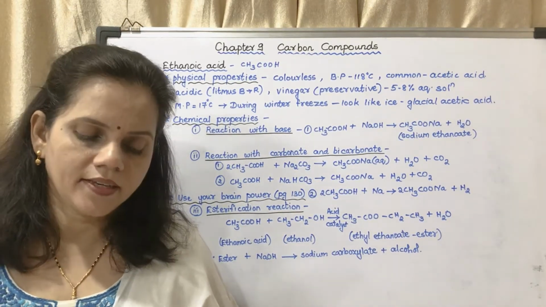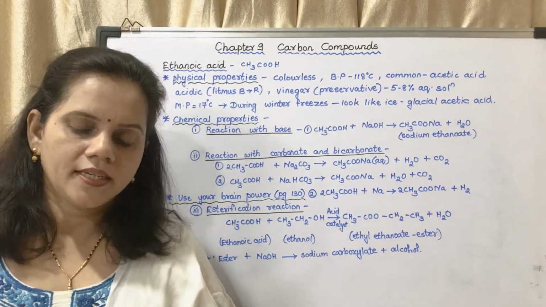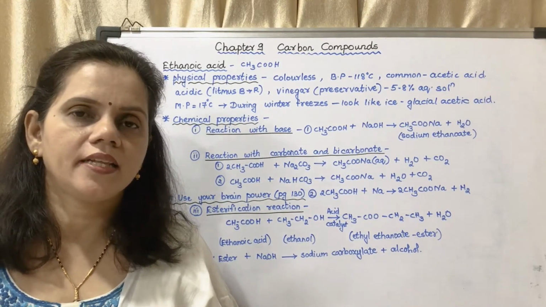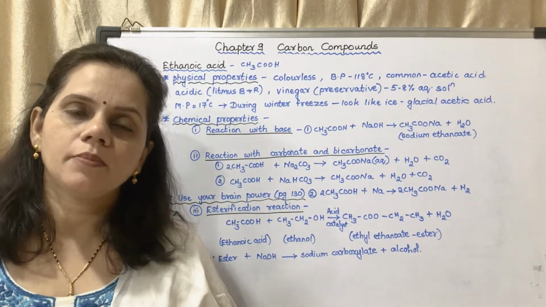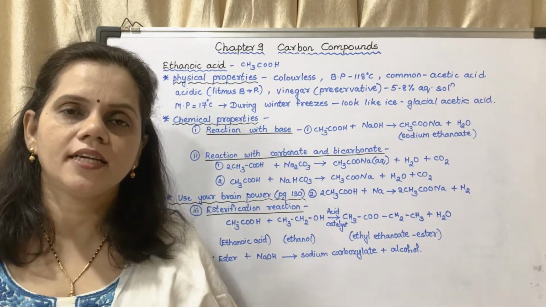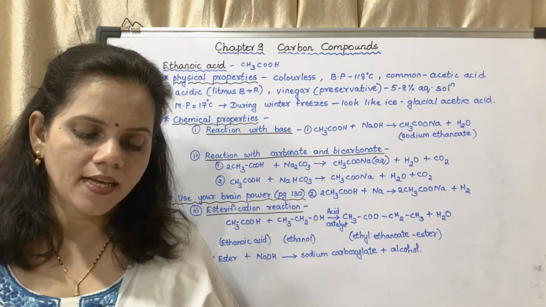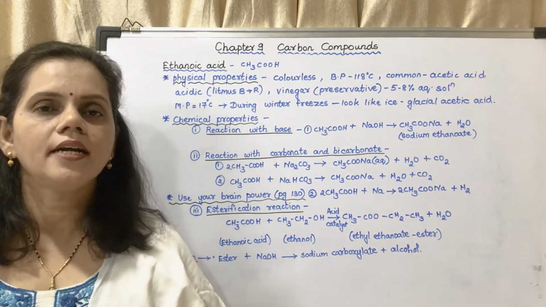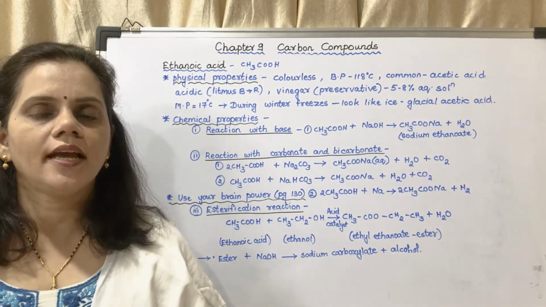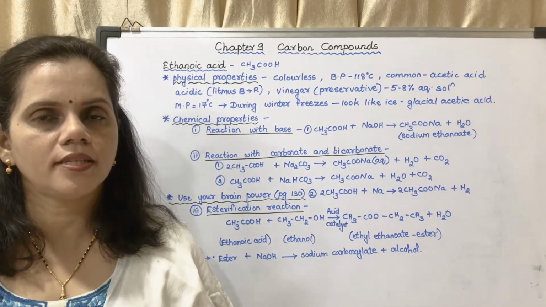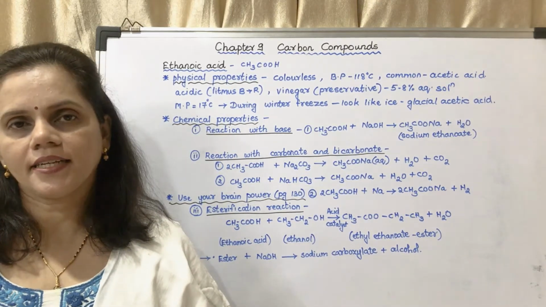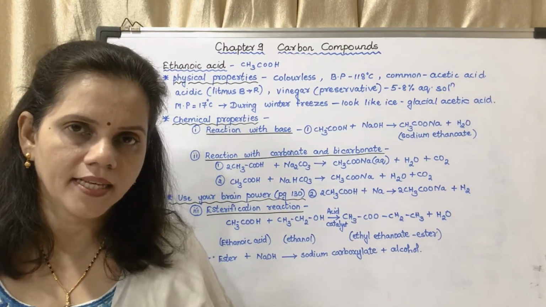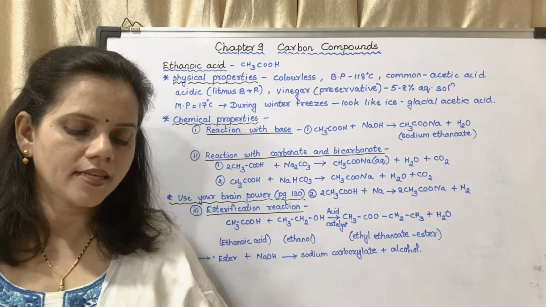Now here they have given a setup. Page number 130, figure 9.25. They have taken a beaker. In the beaker they have taken water. In that beaker containing water they have kept a test tube which has a mixture of ethanoic acid, ethanol and concentrated sulfuric acid. So the reaction is taking place in presence of concentrated sulfuric acid as a catalyst. So what you have to take in the test tube? You have to take ethanol, ethanoic acid and concentrated sulfuric acid.